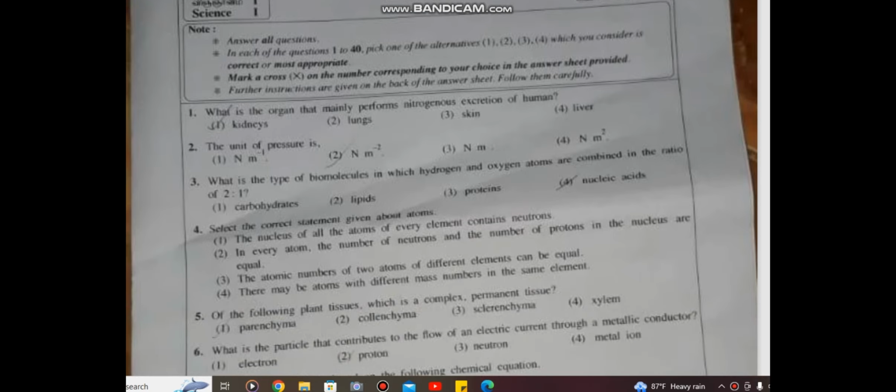So MCQ number 1. What is the organ that mainly performs the nitrogenous excretion? Now here excretion or nitrogenous excretion is mainly done by the kidneys. Nitrogenous excretion means urea, uric acid, those type of things should be done. Now skin is also secreting sweat, but it's not mainly performing the one. So the answer is 1, kidneys.